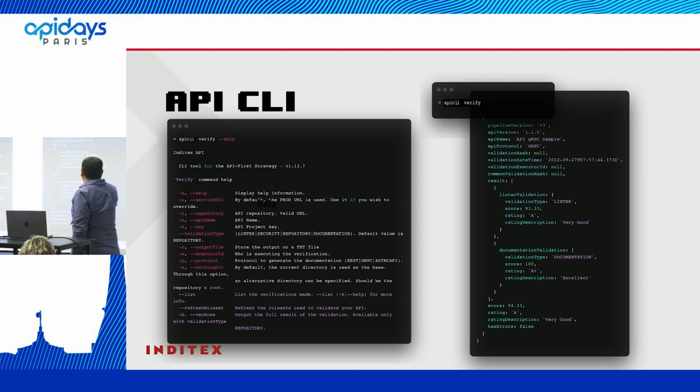And in the documentation module, we have an A plus. Okay, it's excellent. In summary, we have our rating. It's an A, and it's very good.